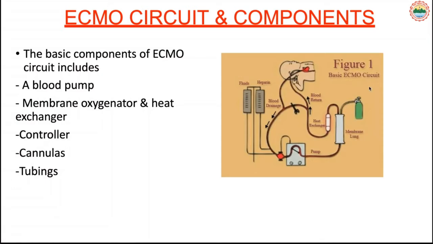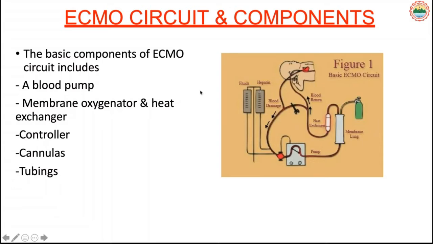high flow. And here the green color is the oxygen and air gas blender. So this is a gas blender where we can set FiO2 according to the requirement of the patient. And this membrane oxygenator is also called the artificial lung, which takes in high flow oxygen that encircles the blood, and this oxygenated blood goes into the tubings where there is a small heat exchanger, so you can optimize the temperature of the blood which is required for the body, and then it returns back to the body.